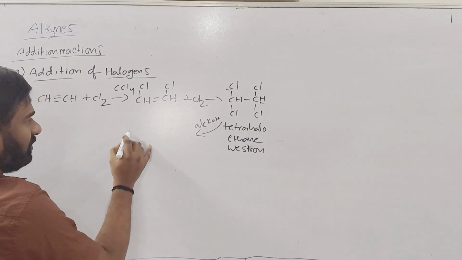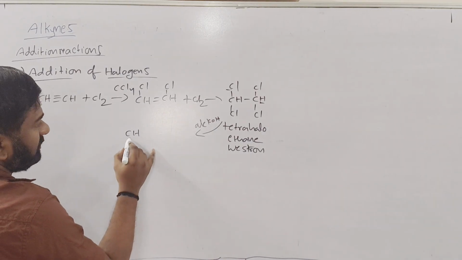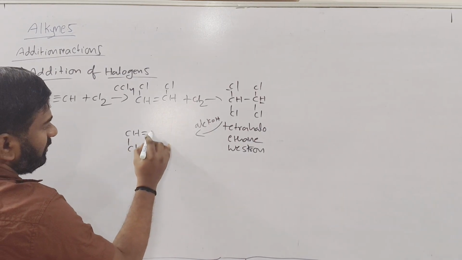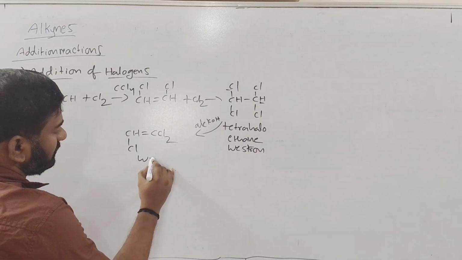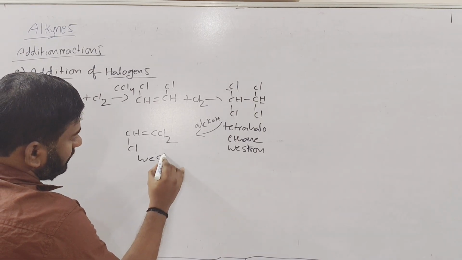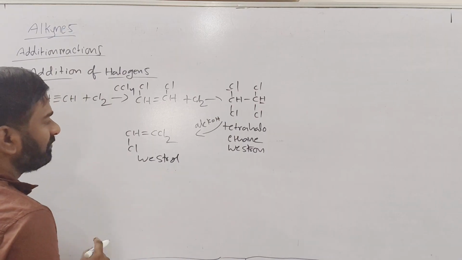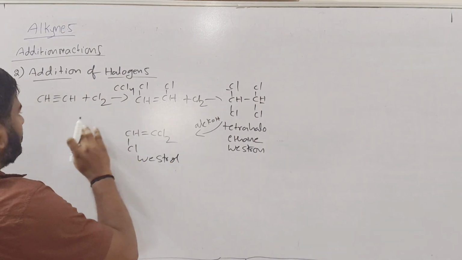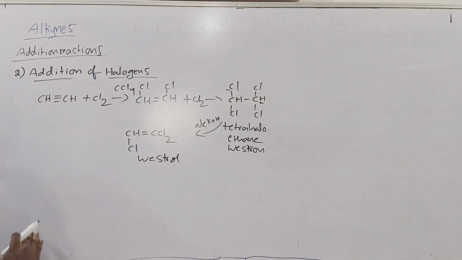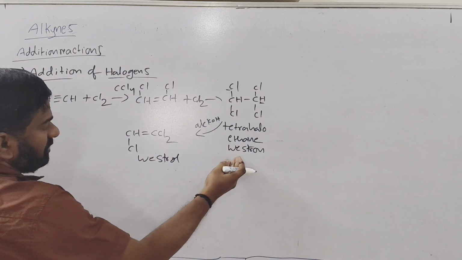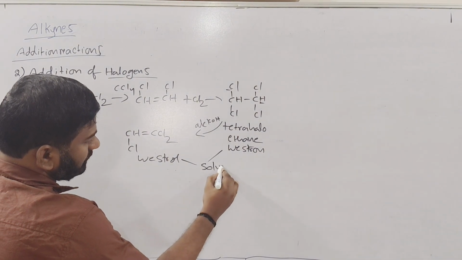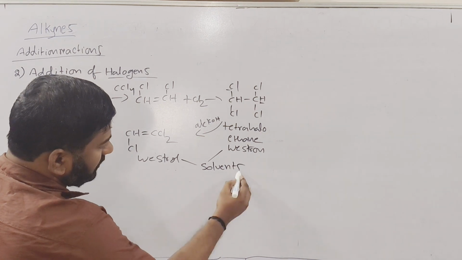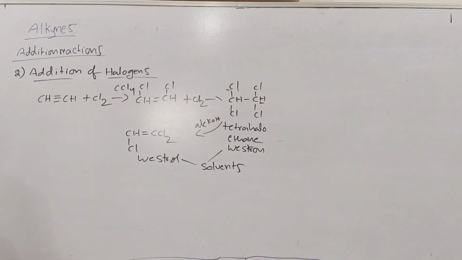These two removed means what will we get? CHCl double bond CCl2 will get. This is called westrosol. So by using the alkynes, we can prepare westron and westrosol. Both are used as solvents.